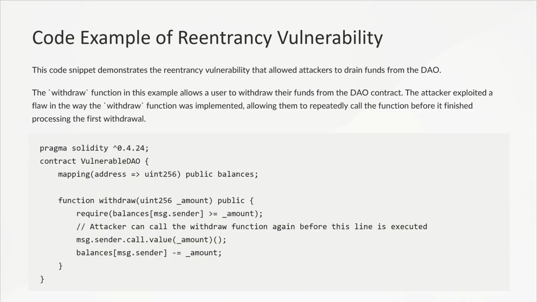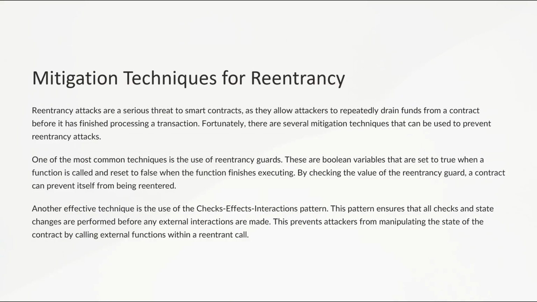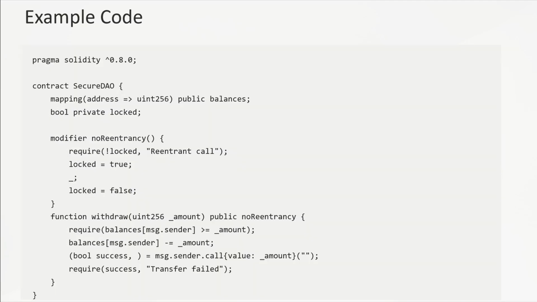The hack exploited a re-entrancy vulnerability in the DAO's smart contract. This allowed the attacker to repeatedly withdraw funds from the DAO contract before it had finished processing the first withdrawal. In the given example, the attacker can call the withdraw function repeatedly. To prevent re-entrancy attacks, we can use techniques such as re-entrancy guards. These are Boolean variables that are set to true when a function is called and reset to false when the function finishes executing. Additionally, we can use the checks-effects-interactions pattern. This pattern ensures that all checks and state changes are performed before any external interactions are made. By doing so, we can prevent attackers from manipulating the contract state during re-entrant calls. Here's an example code of how we can implement it.